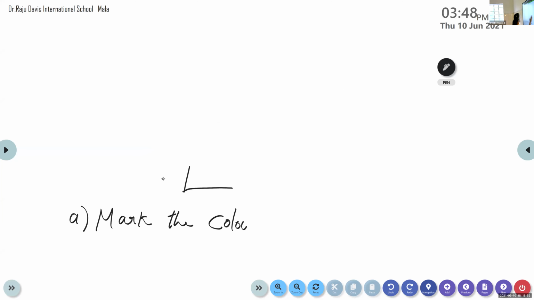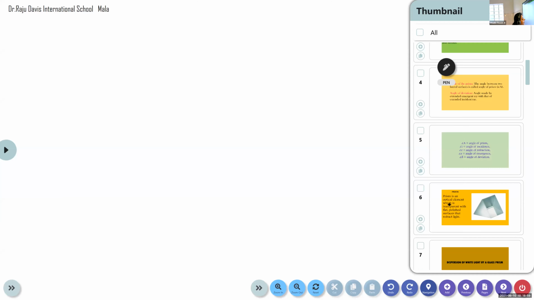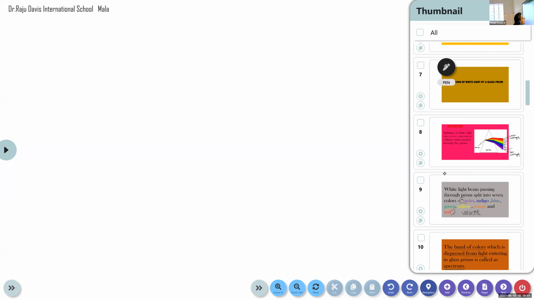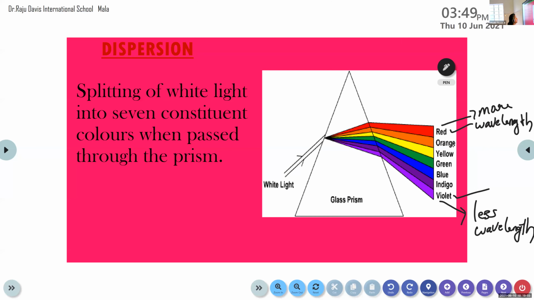Clear? So this is about Newton's experiment. Sir Isaac Newton proved that white light is comprised of 7 different colors, and the phenomenon that he introduced is known as dispersion, that is, the splitting of white light into 7 colors. The band of colors that is obtained after this dispersion phenomenon is known as spectrum. Is it clear?